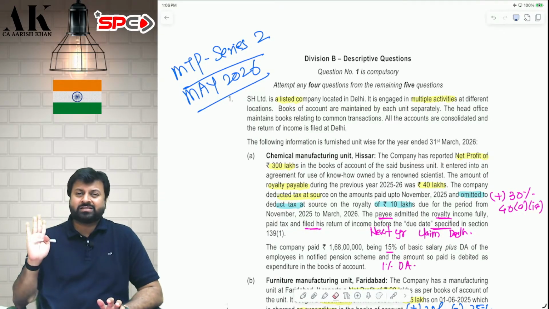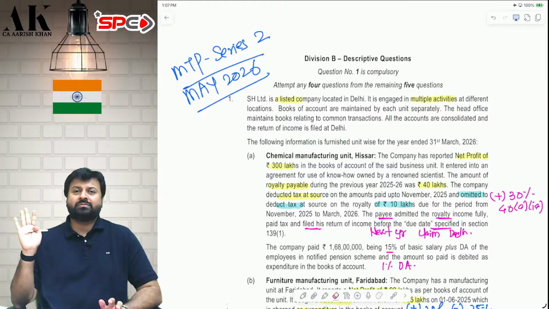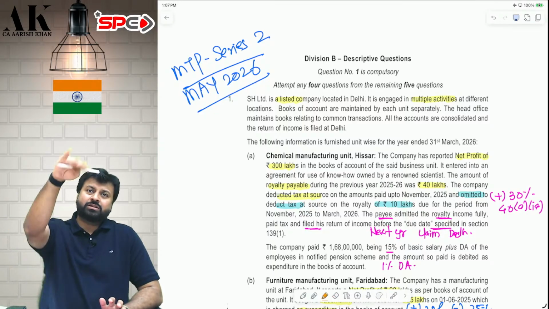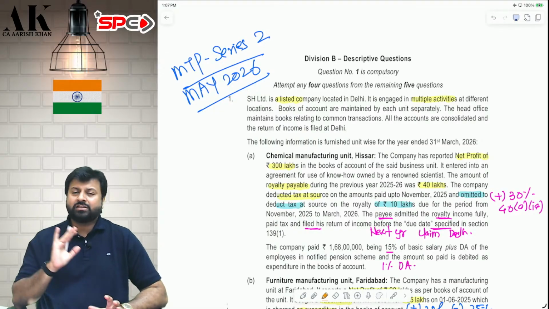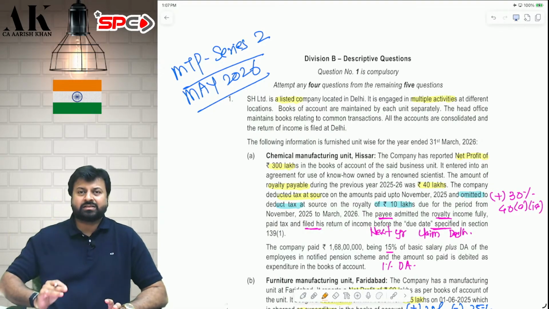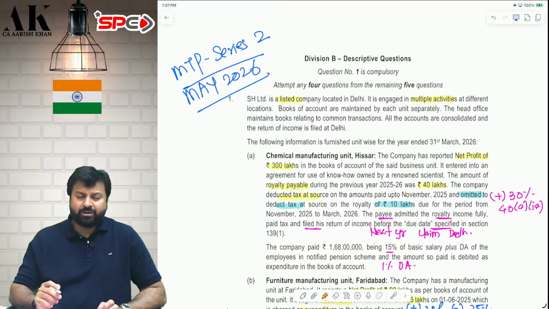They don't have any brains. Whenever they feel like they make 3 attempts, whenever they feel like they make 2 attempts, whenever they feel like they will make 4 attempts, whenever they feel like they will remove IBS, whenever they feel like they will put up one more subject like IBS. Anything can be done. There is no consistency. There is no certainty in the minds of the students. Hopeless people. Anyways, coming to one last MTP series 2, May 2026.